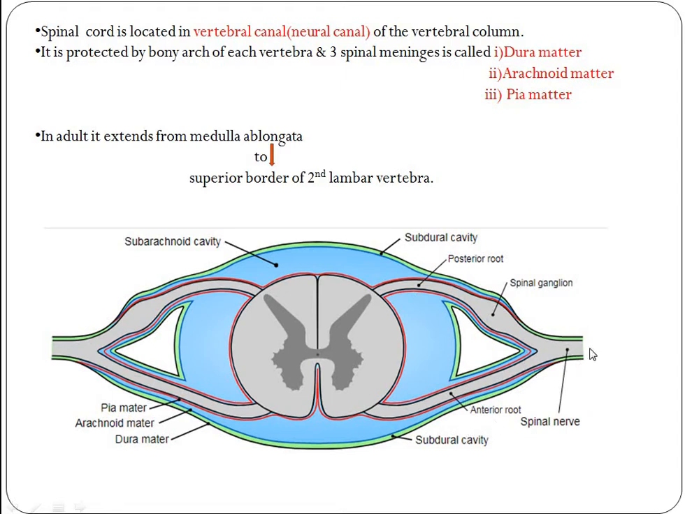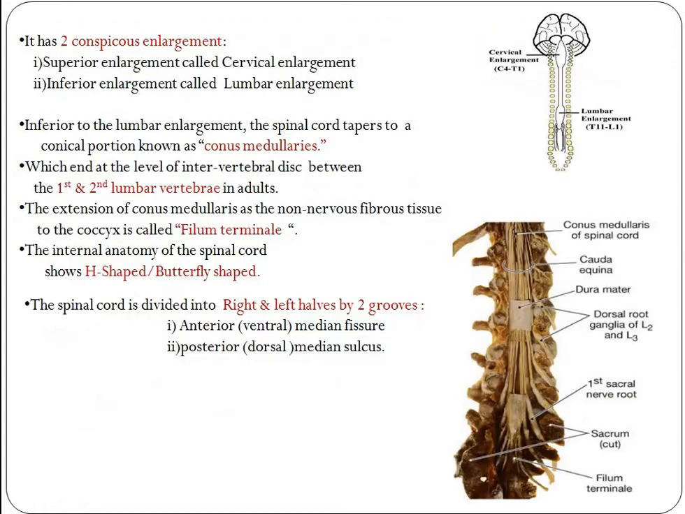Here it is: spinal nerves, also the spinal ganglion. The fluid it is covered with, in between these three layers, is called cerebrospinal fluid. Okay, next one. The spinal cord has two conspicuous enlargements. See, this was the spinal cord.